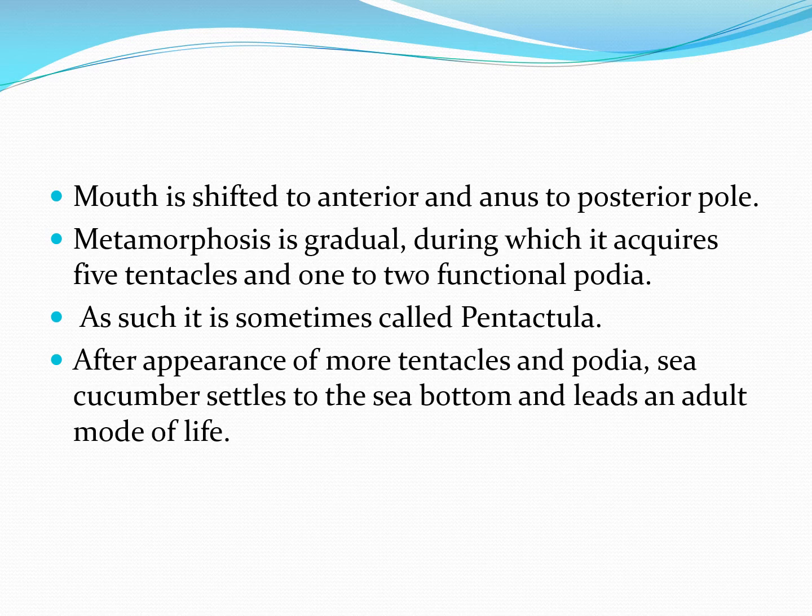Mouth is shifted to anterior and anus to posterior pole. Metamorphosis is gradual, during which it acquires 5 tentacles and 1 to 2 functional podia. So this is the reason that sometimes it is also called Pentactula. After appearance of more tentacles and podia, the sea cucumber settles to the sea bottom and leads an adult mode of life.